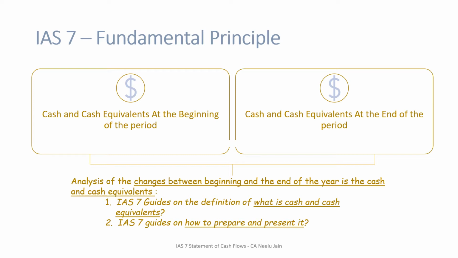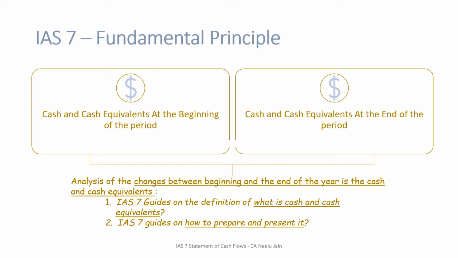So cash flow statement is basically an analysis of the changes between the beginning and the end of the year cash and cash equivalents. So that's very clear now: IAS 7 statement of cash flows is just an analysis of the changes between the beginning and the end of the year in cash and cash equivalents.